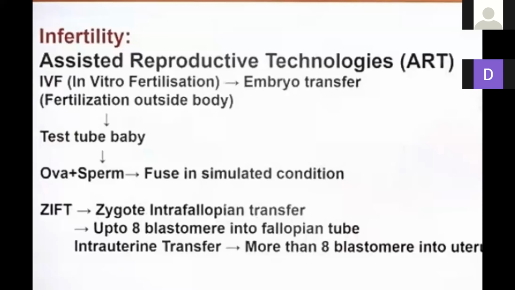If the egg is produced, then fertilization does not occur. As usual, I had told you, the fallopian tube is blocked. If fertilization takes place, the fallopian tube is there and the egg is produced, but the mother is so weak that she is incapable of implanting the child. It means she is not capable of implanting the child in her uterus.